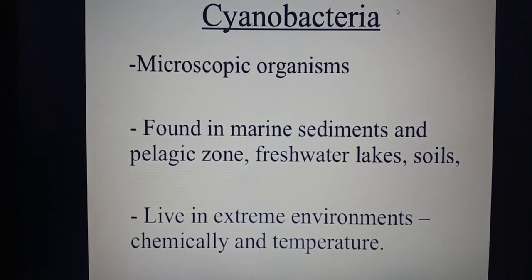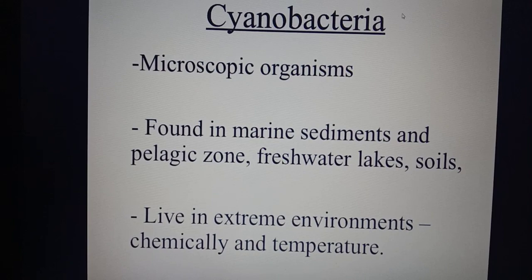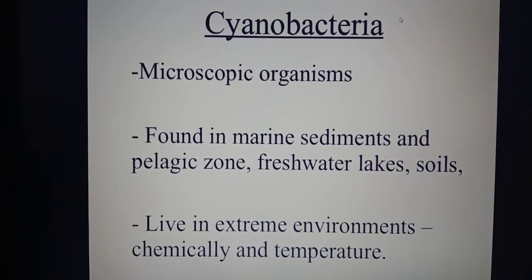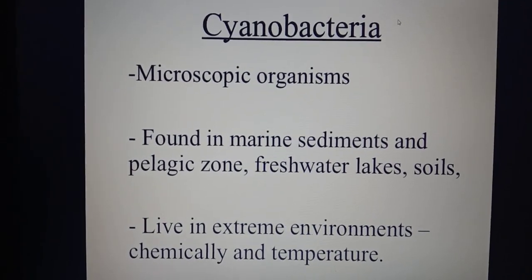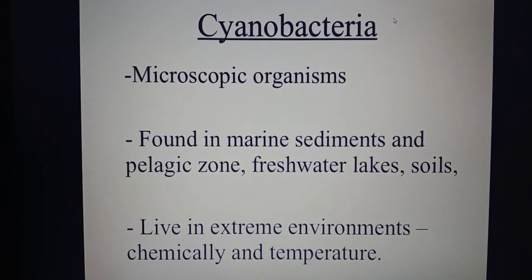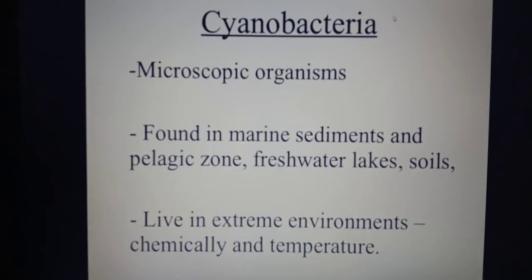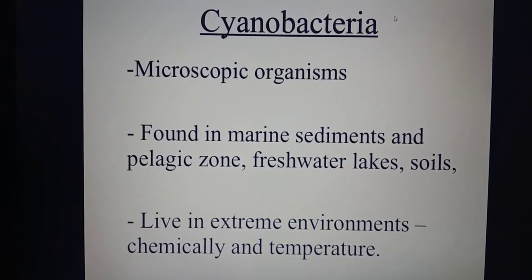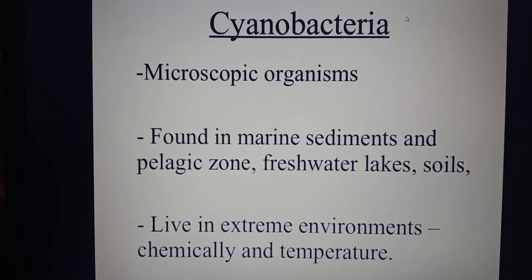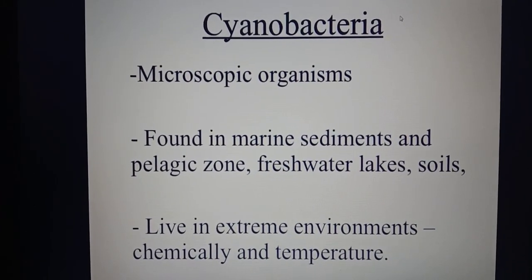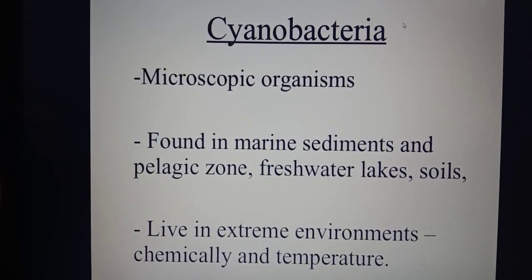They are also microscopic organisms, and they are freshwater or marine habitat dwellers, and they can also live in extreme environments. Basically, the cyanobacteria are involved with the fixing of nitrogen. Okay, they are basically the nitrogen fixers. Like we have studied, they have special cells called heterocysts, like Nostoc and Anabaena, which help in the fixation of nitrogen, isn't it?